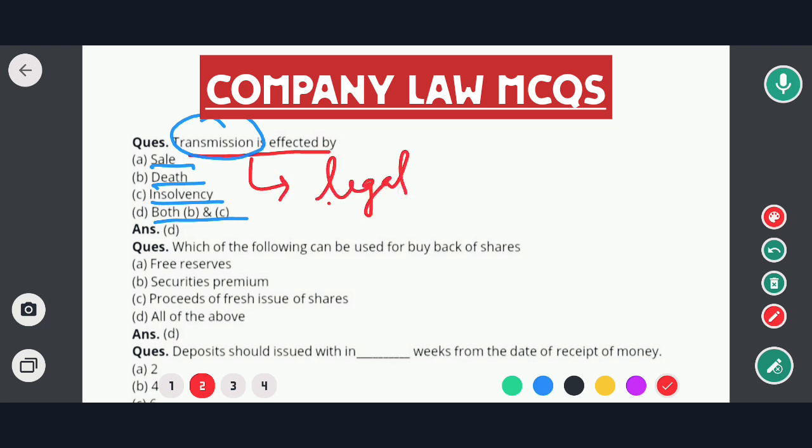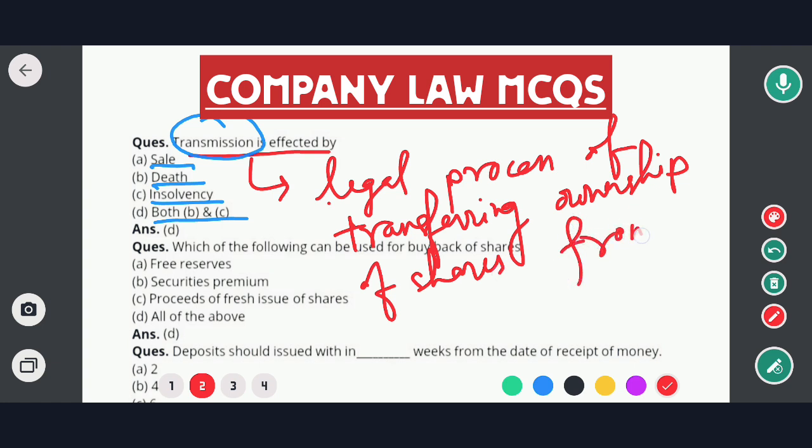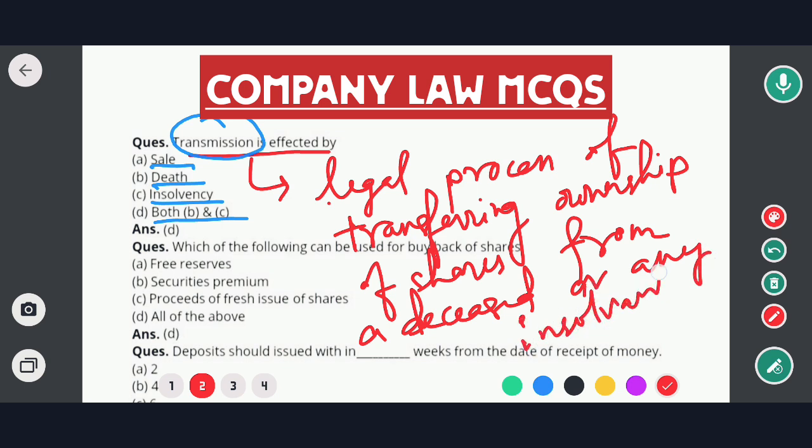It is a legal process of transferring ownership of shares from a deceased person, if someone dies, or from an insolvent person who is holding the share.